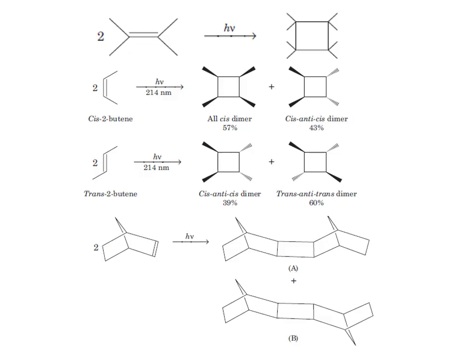The dimerization reaction is actually stereospecific, and this is demonstrated by the irradiation of cis-2-butene, which yields the all-cis isomer and the cis-anti-cis dimer, while trans-2-butene affords the cis-anti-cis dimer and the trans-anti-trans dimer, as you see in the example. Now cyclohexene also dimerizes, yielding a mixture of dimeric products, while norbornene affords the dimers A and B in the ratio of 1:10.